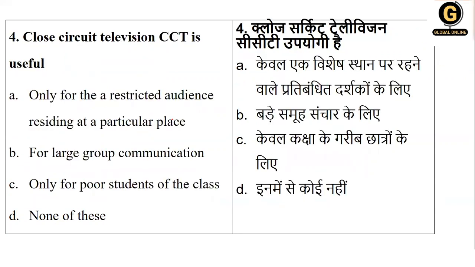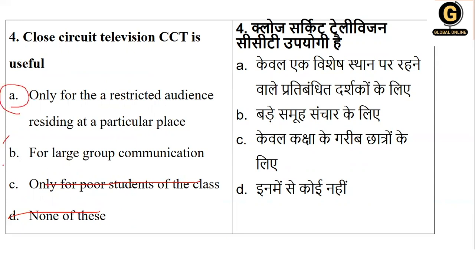Next, closed circuit television, that is called CCTV, is useful for what? Only for a restricted audience residing at a particular place, or for a large group of communication, only for poor students of the class, or none of this? Definitely poor students will not come, so none of this gets cancelled.